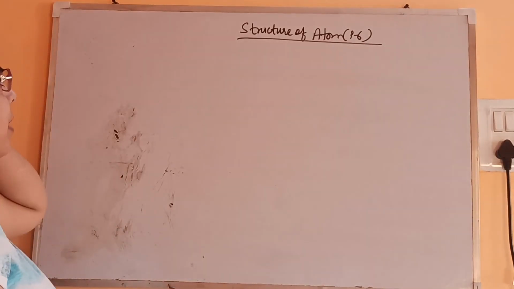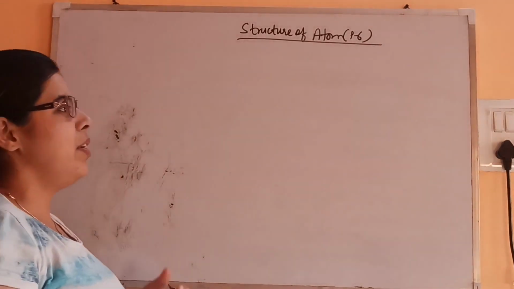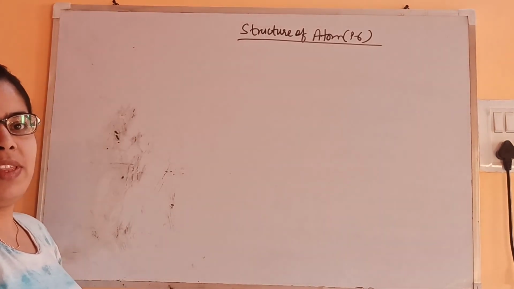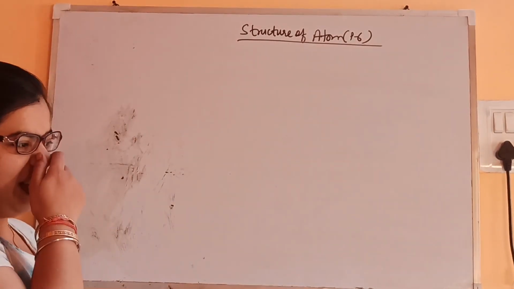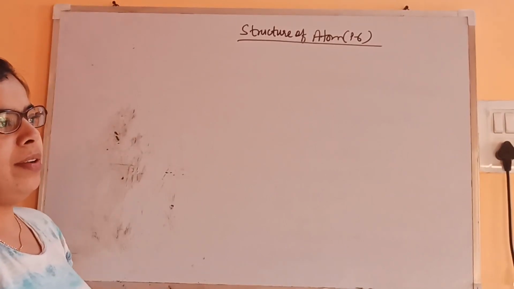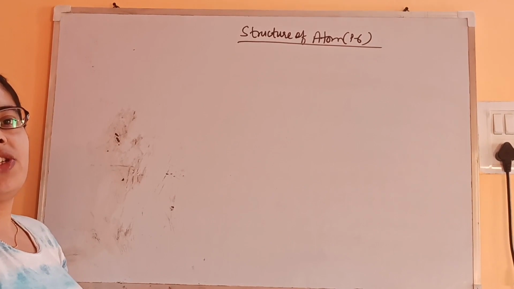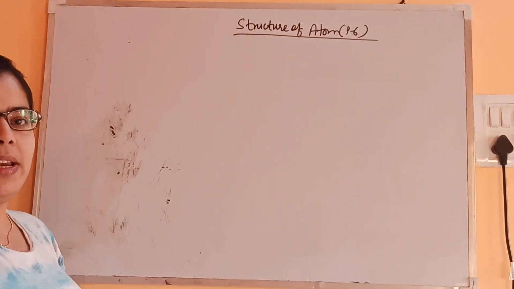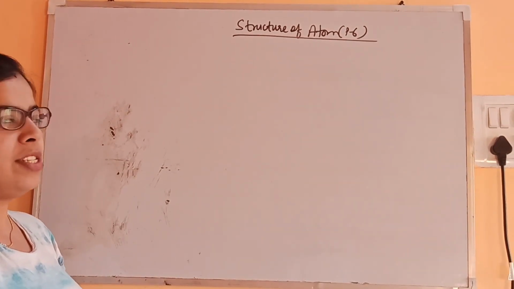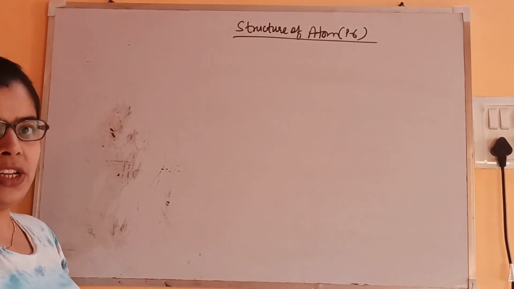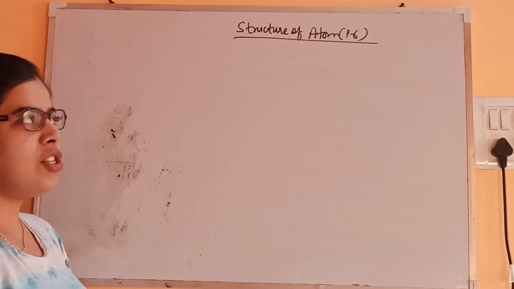Students, welcome back to the structure of atom. As we were talking about the phenomenon that has been explained with the help of Planck's quantum theory, and we have seen the dual nature that electromagnetic radiations have: wave nature as well as particle nature both. This we'll discuss in detail later on. So let's again talk about the electromagnetic radiations. It is having dual nature.